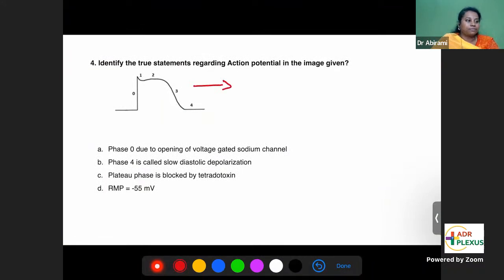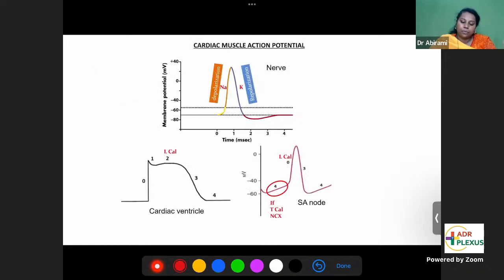So what is this curve? Action potential of cardiac ventricle. There are different types of action potential based on whether it is the nerve action potential or muscle, and in muscle, whether it is skeletal muscle, cardiac muscle, or smooth muscle. So this is typically the cardiac ventricle action potential. We'll learn about it and come back to this. The cardiac muscle action potential.